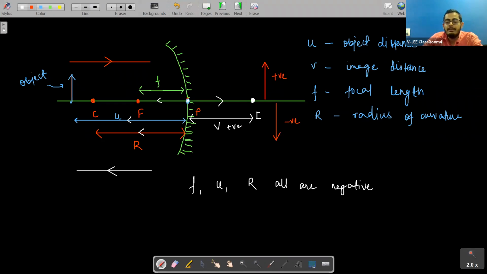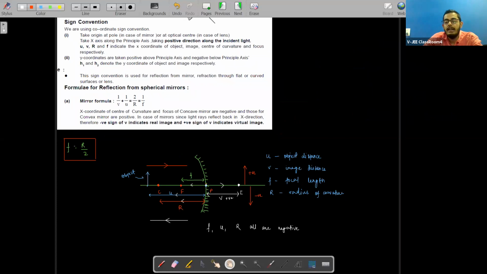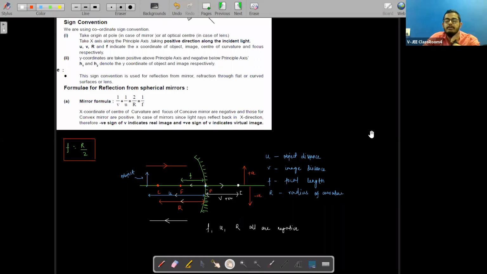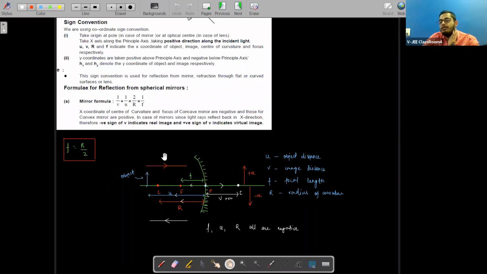Did you get my point? If you want to note it down, you can do that. If you want to take the screenshot, you can also do that. And if you are having any problem, you can ask me. Tell me if you are having any problem, students. Is there any problem, students? Nice, sir. No, sir. Okay, students. So this was all about sign convention.